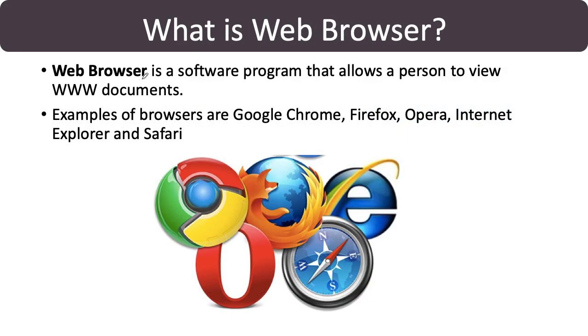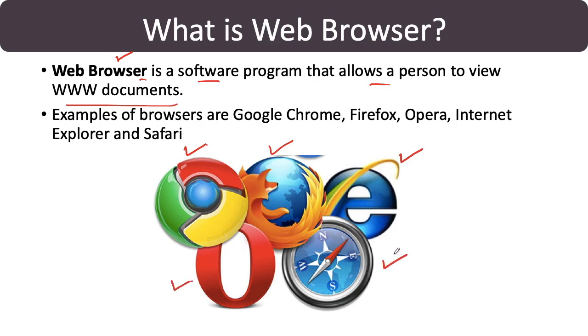Now, what is a web browser? Web browser is a software program that allows a person to view www documents. All the World Wide Web websites we are able to open by using an application called web browser. There are a lot of web browsers available, for example Google Chrome, Mozilla Firefox, Microsoft Internet Explorer, Opera, Safari.